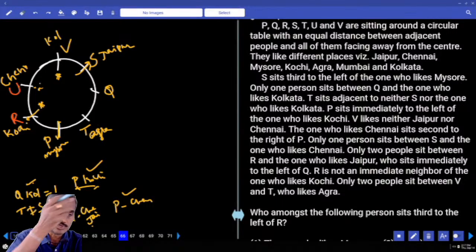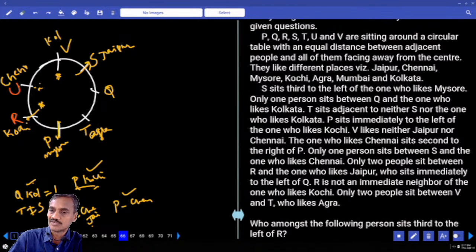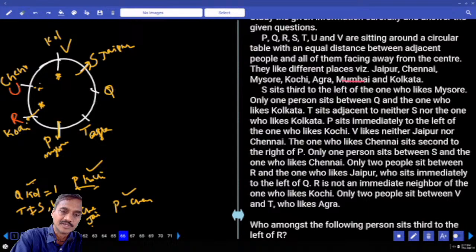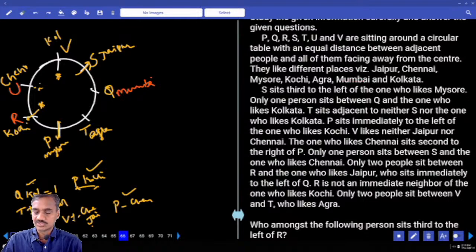So P is from Mysore, R Kochi, U Chennai, V Kolkata, S Jaipur, T Agra, and one more city is left. What is that one? Mumbai. And so Q is from Mumbai. Done with this? Now this is about questions 66 to 70.